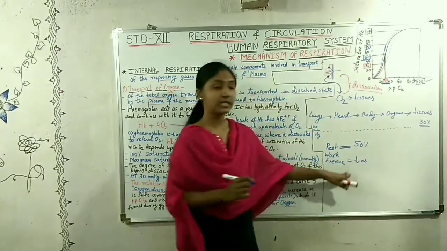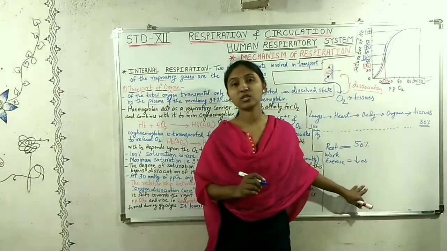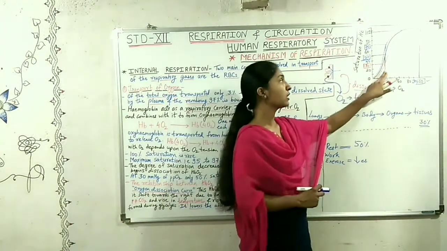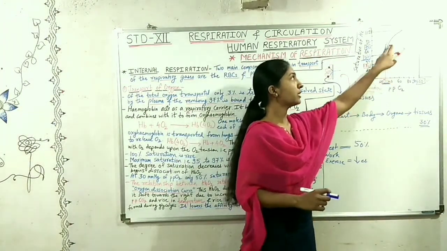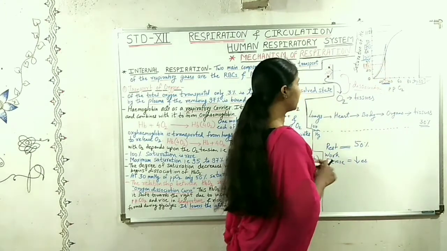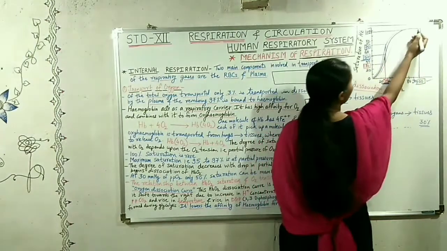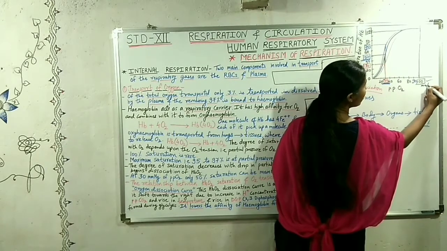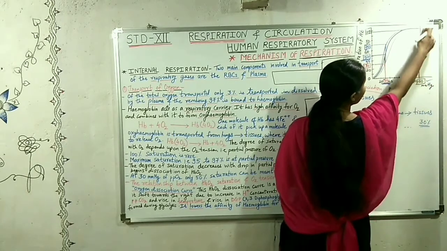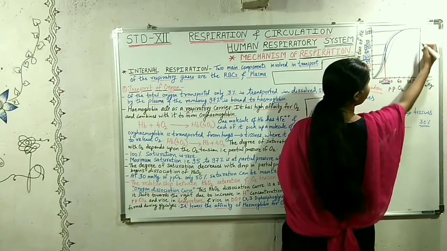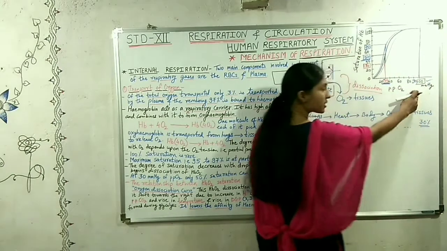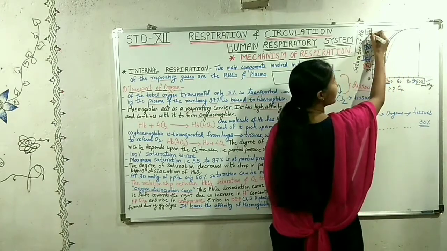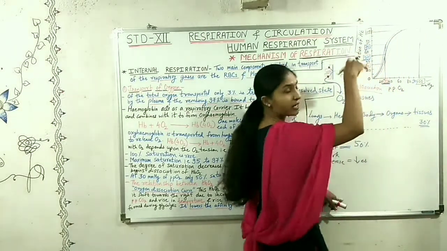This decrease in the saturation of hemoglobin is shown as a shift in the curve. This is the normal curve: at 100 millimeters of mercury, the saturation will be 95 to 97%.